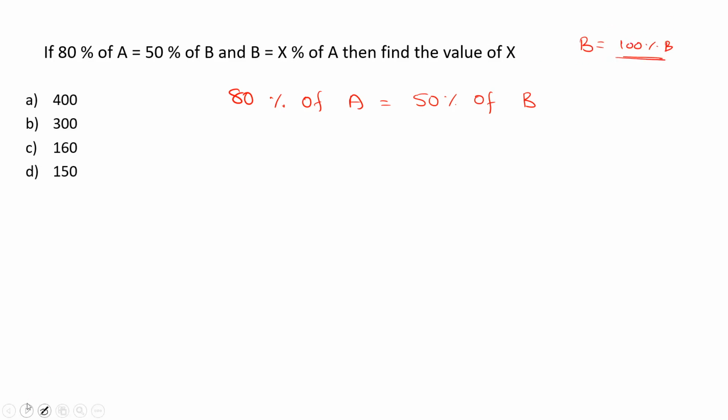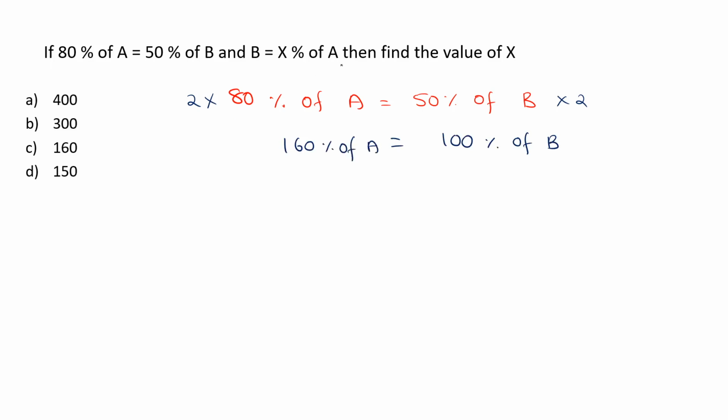We have discussed all the properties of percentage in the previous videos. I hope you have watched those videos. In those videos, we have discussed that any number, when compared to the number itself, is 100%. So, to find the value of B, we need 100% of B, which is equal to B. To make the 50% of B as 100% of B, just multiply both sides, the RHS and LHS, by 2. Then 100% of B is equal to 2 into 80, that is 160% of A.